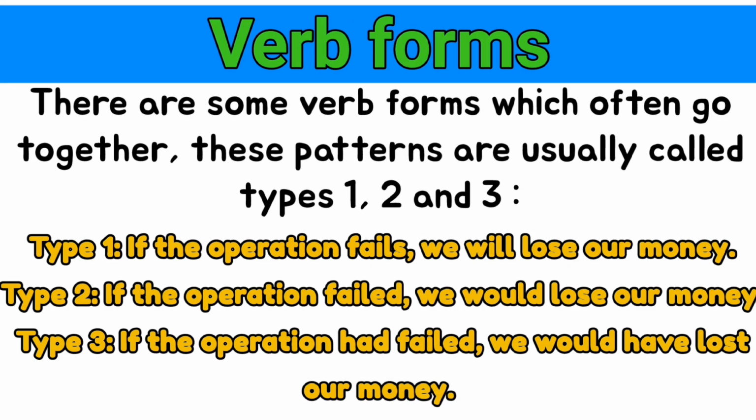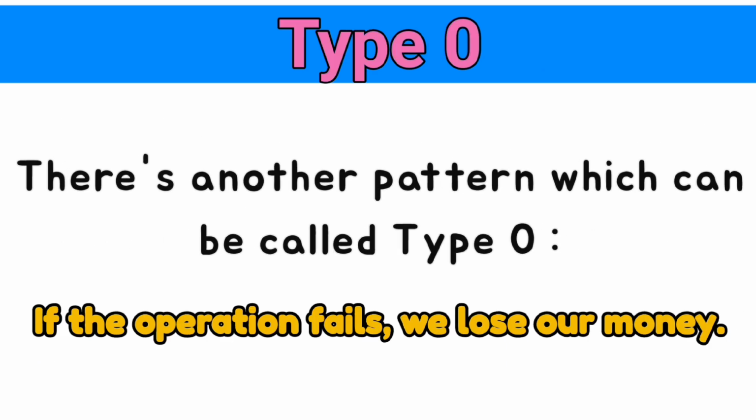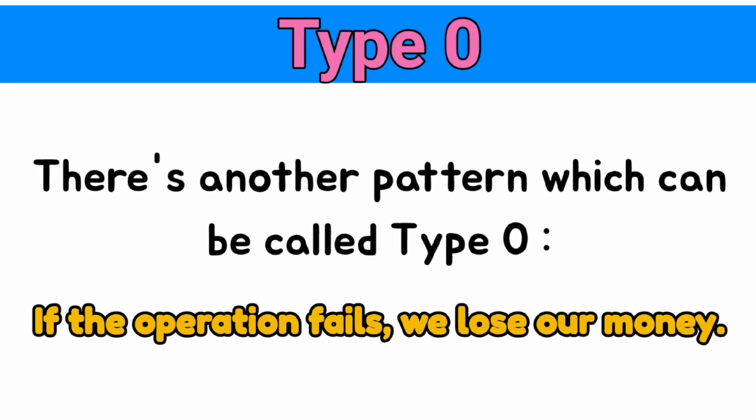Verb forms. There are some verb forms which often go together. These patterns are usually called types 1, 2, and 3. Type 1. If the operation fails, we will lose our money. Type 2. If the operation failed, we would lose our money. Type 3. If the operation had failed, we would have lost our money. Type 0. There's another pattern which can be called type 0. If the operation fails, we lose our money.